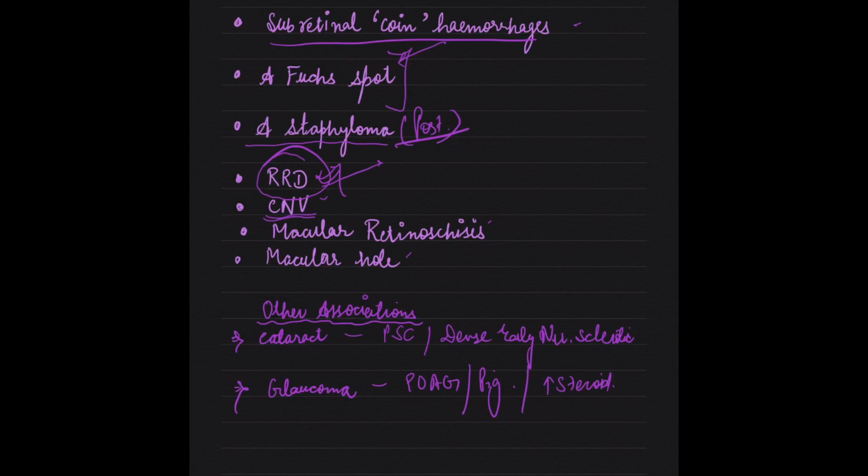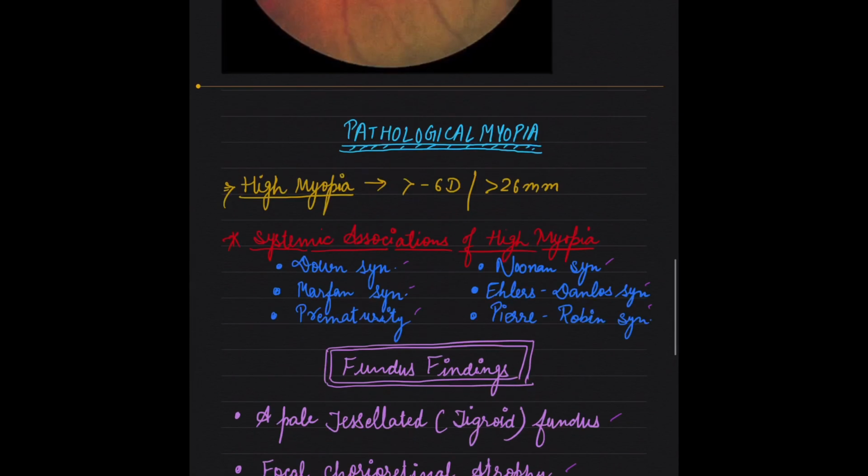CNV, choroidal neovascular membrane, is characteristic of age-related macular degeneration. This can be seen here also. Macular retinoschisis is discussed, and a hole in the macula can also be seen. So these are the fundus findings of pathological myopia.